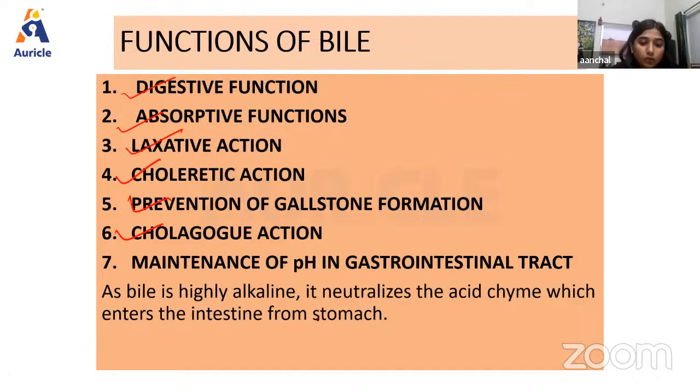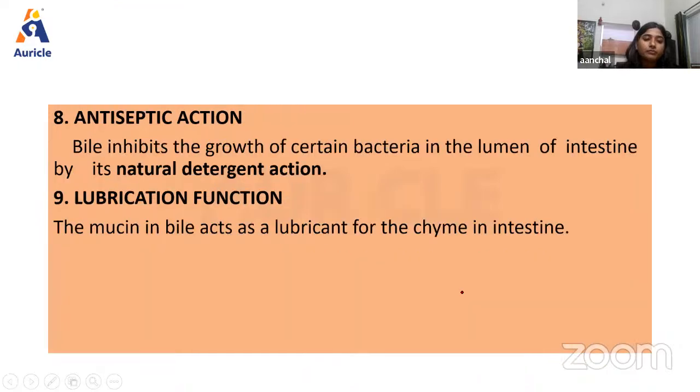As we know, the food received from the stomach is mixed with HCl. So for the neutralization of this acidic food, the bile is present, which neutralizes the acidic chyme, right?